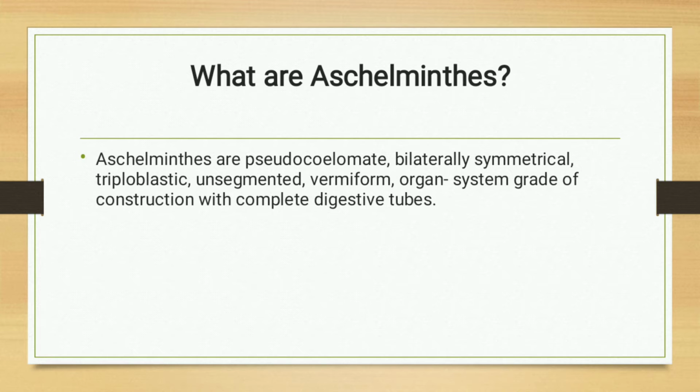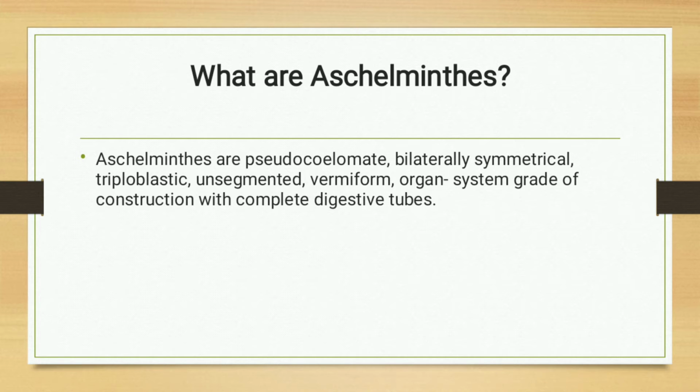So, let us see what Aschelminthes are. Aschelminthes are pseudocoelomate, bilaterally symmetrical, triploblastic, unsegmented, vermiform animals with an organ system grade of construction and complete digestive tube.